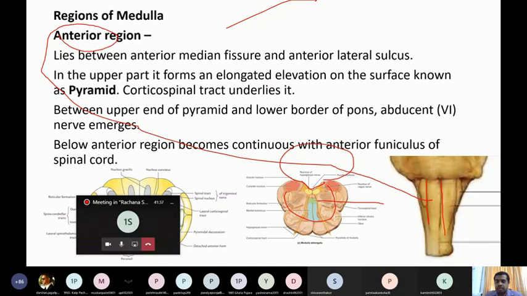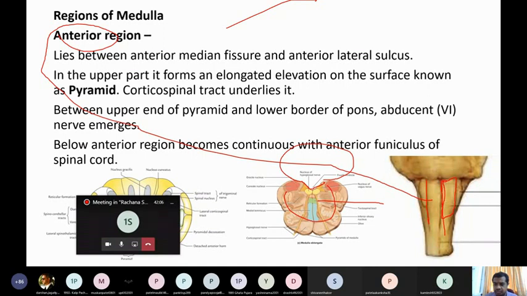The upper part of the anterior region has an elongated elevation on the surface. Clear? You can see here there is an elongated elevation in the upper part of this anterior region, on either side of the median fissure.